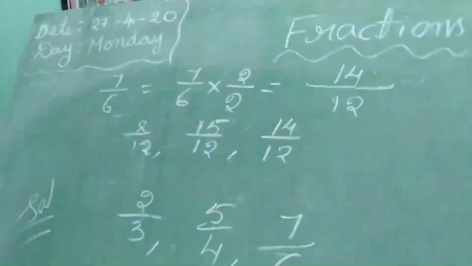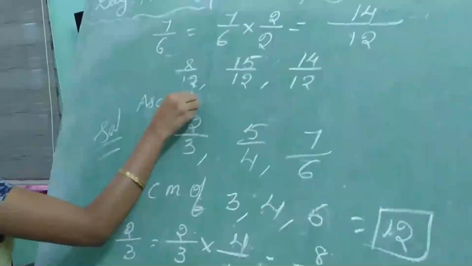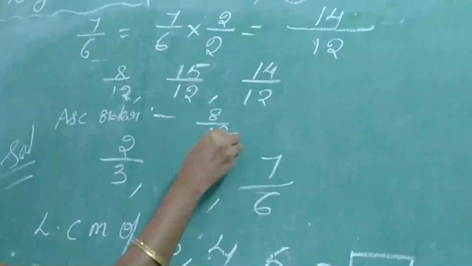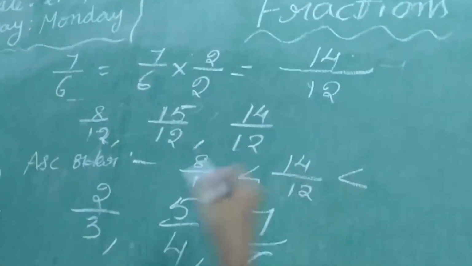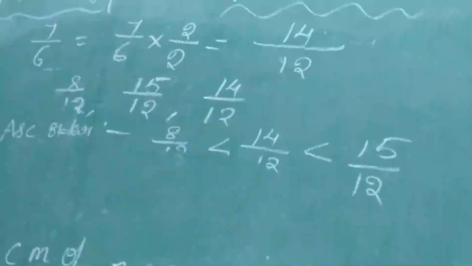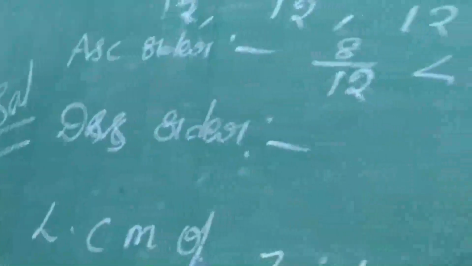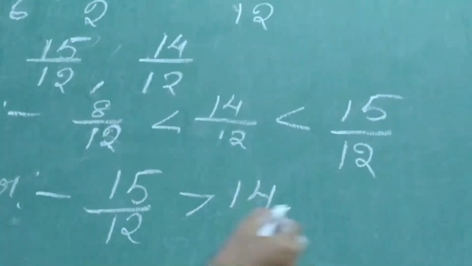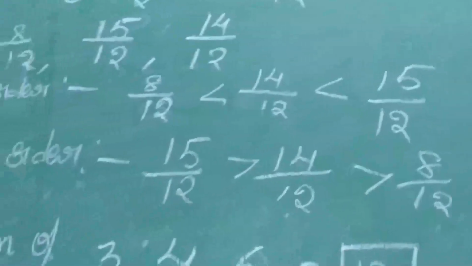Now here observe, how can you write ascending order? Ascending order means small to big. What is the smallest fraction? 8 by 12. Next 14 by 12. Next 15 by 12. Same way, descending order means big to small. 15 by 12. Next 14 by 12. Next 8 by 12. So these are given actually unlike fractions.